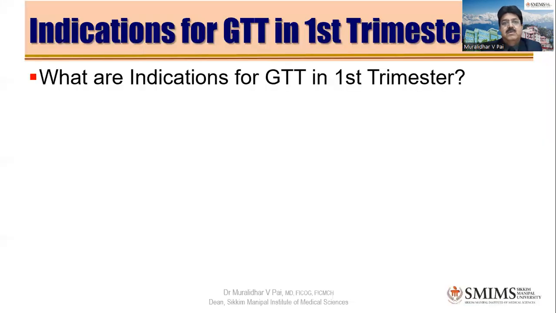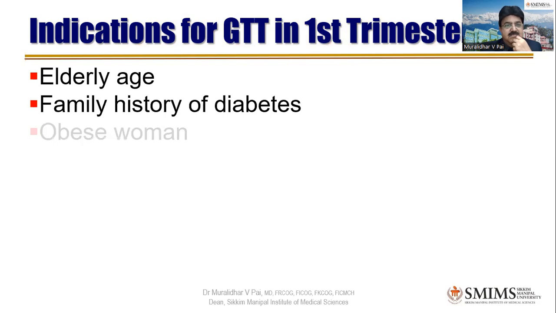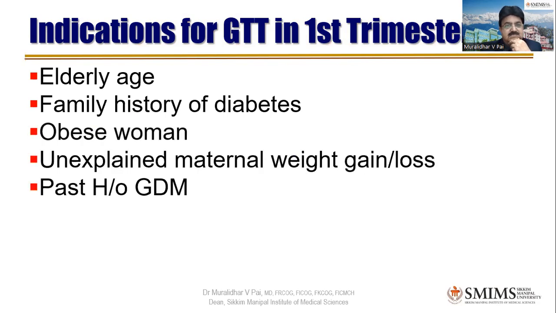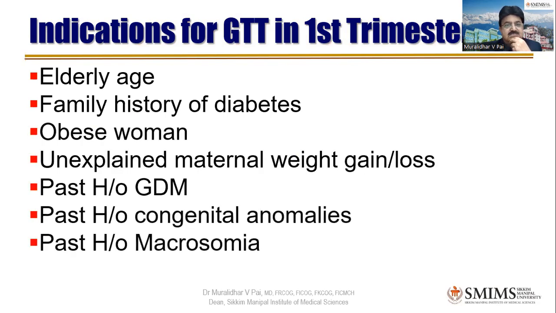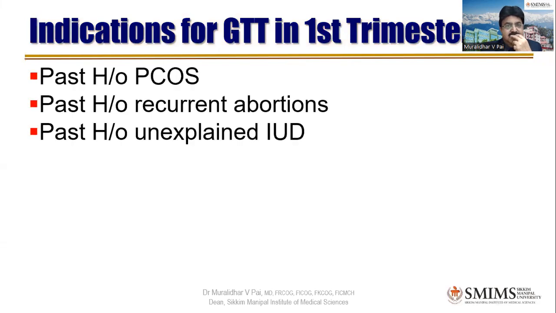Now, what are the indications to do GTT straight away in the first trimester? I am not talking about the second trimester, first trimester. So the high risk categories are an elderly female more than 35 years, a strong family history of diabetes, diabetes in a previous pregnancy, a previous history of macrosomia, stillbirth, sudden IUD, or bad obstetric history.